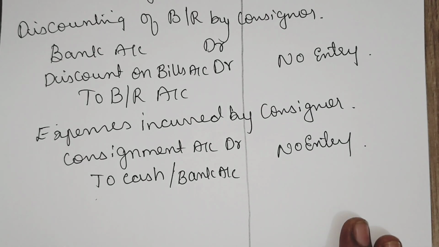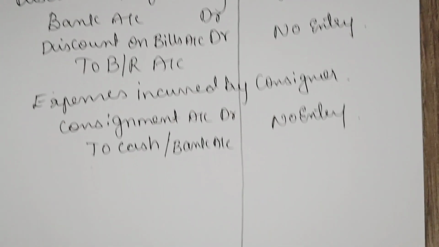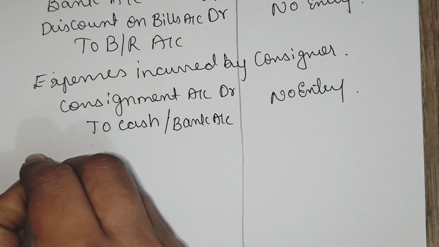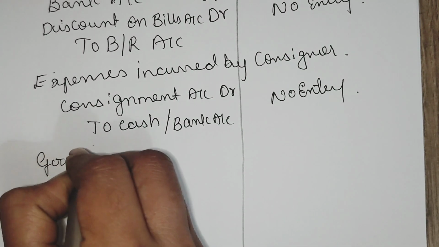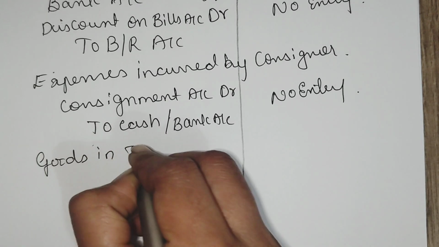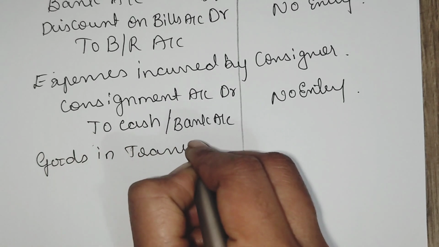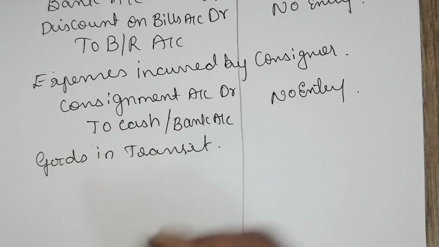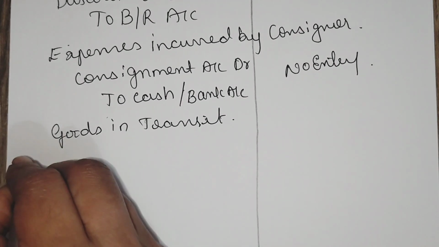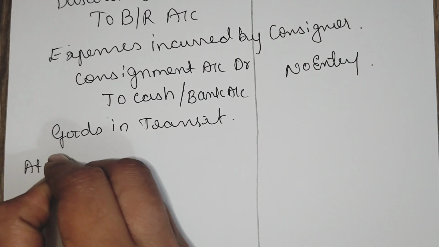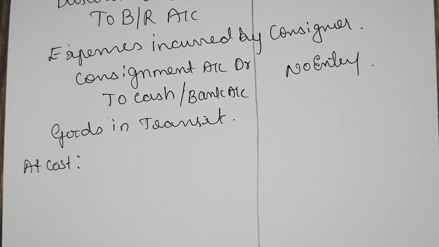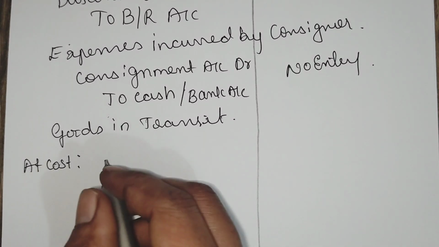Then next is when goods in transit. Goods in transit at cost, because goods can be sent in two different prices, at cost price or at invoice price.